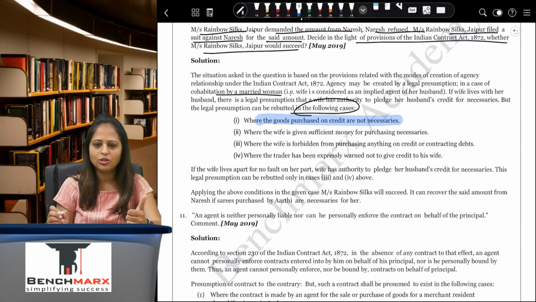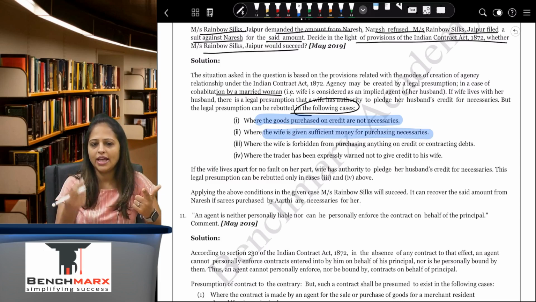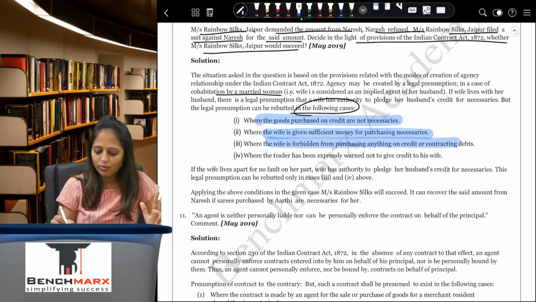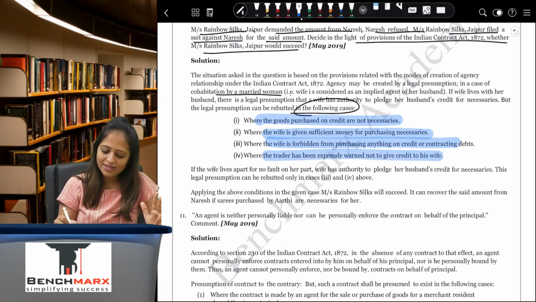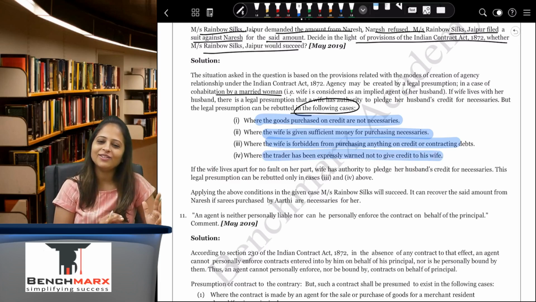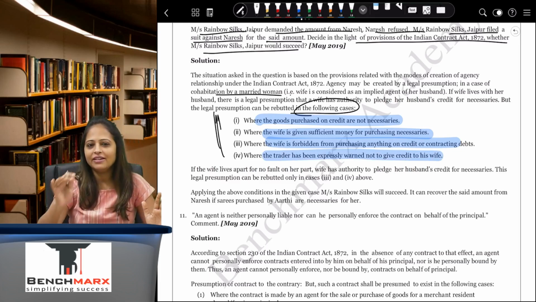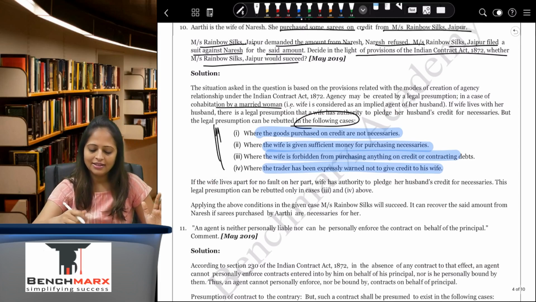First is the goods supplied are not necessaries. If something luxury is supplied, like big diamonds are supplied, which is not a necessary, then in that case the husband is not responsible. The wife is given sufficient money for purchasing the necessity. If she has money and she has been given money, then the husband will not be responsible. Wife is forbidden from purchasing anything on credit, then again the husband is not going to be responsible. And the trader has been expressly warned not to give anything on credit to the wife, then in that case the husband is not responsible. So these 4 points are very relevant for your May 22 examination, because this is something which can be asked in your examination, and this was also asked in your May 19 exam.